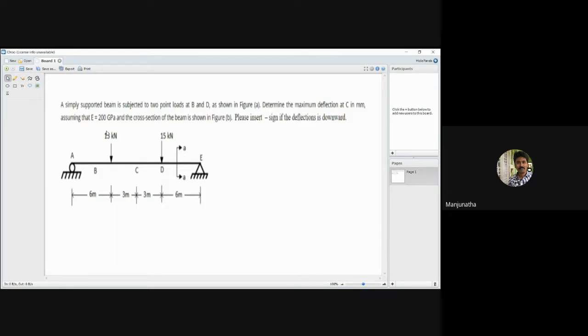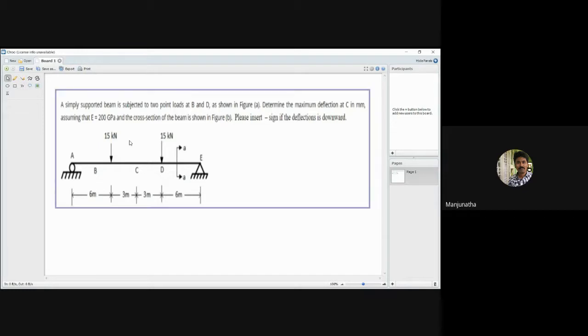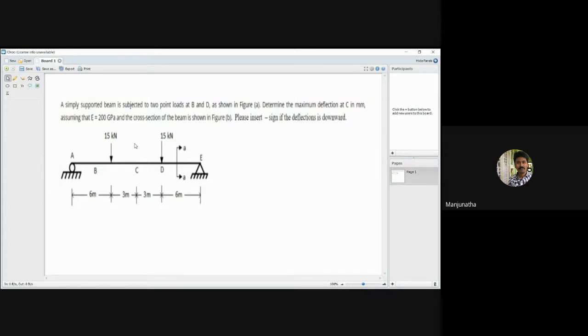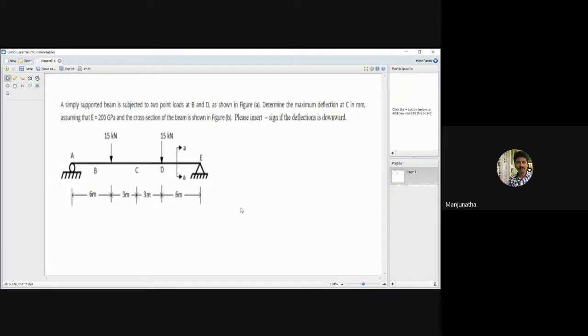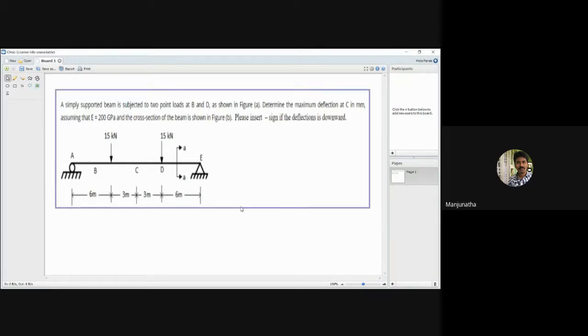And he has also specified that it is made up of a certain material. That material is classified by its Young's modulus value, which is given as E equal to 200 gigapascal. In this case, we don't require any manipulation for ANSYS purpose. Directly, I will take you through the ANSYS screen and try to resolve the problem.